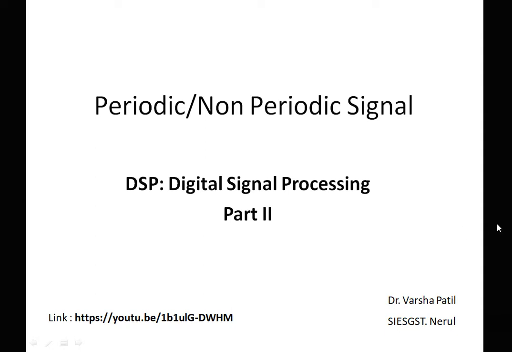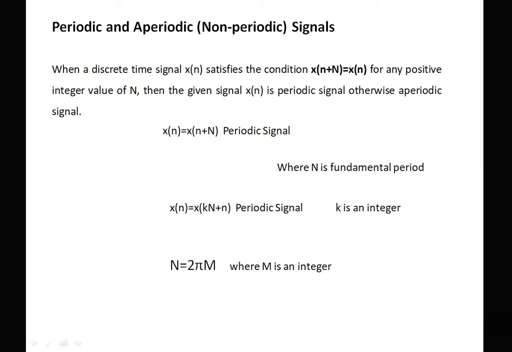As a first recap, we will first see the definition of periodic and non-periodic signal. When a discrete time signal x of n satisfies the condition x of n plus capital N is equal to x of n for any positive integer value of n, then the given signal is periodic, otherwise the signal is not periodic. So for periodicity, the condition is x of n is equal to x of n plus capital N, where N is the fundamental period.